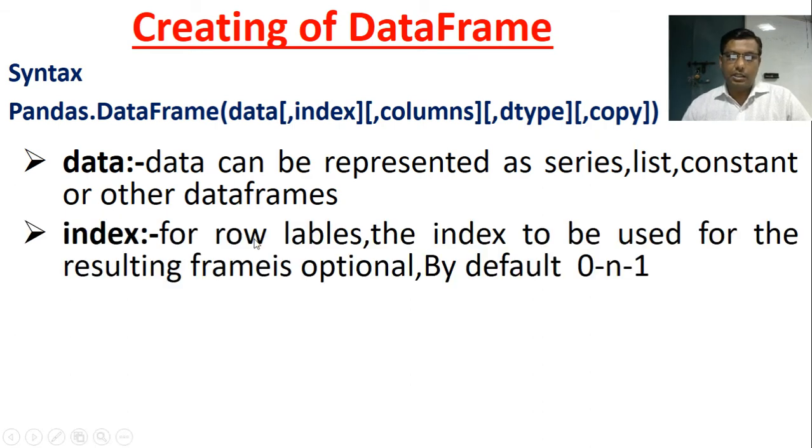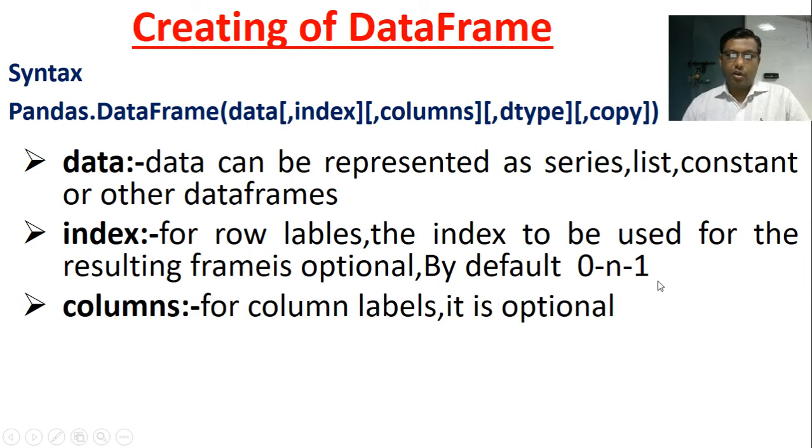Index is for row labels. Index means we will give the row labels. The index to be used for the resulting frame is optional. By default it is 0 to n minus 1. If you do not give any index, it is optional. For columns, for column labels, we can provide the names of the columns. If we do not provide them, it will take the default names 0 to n minus 1.